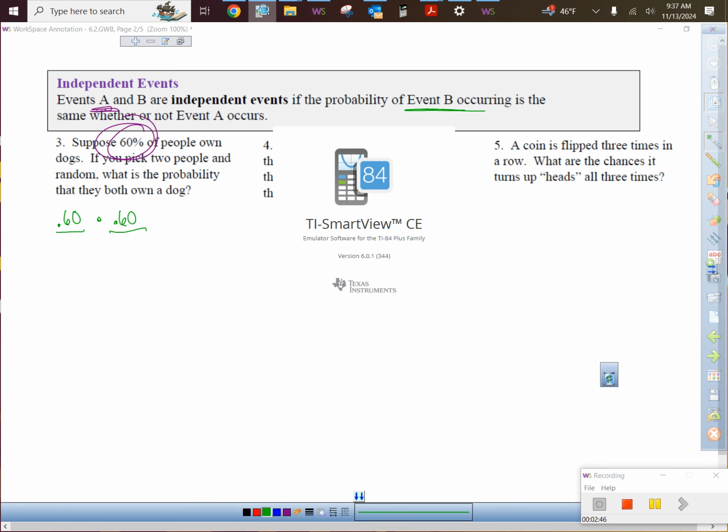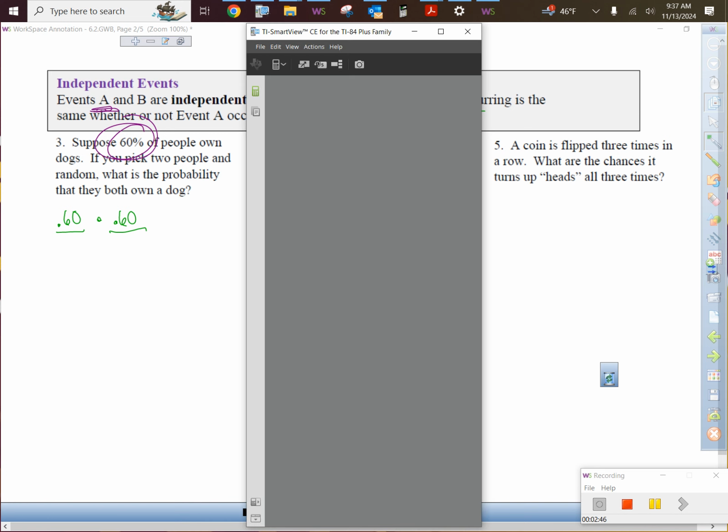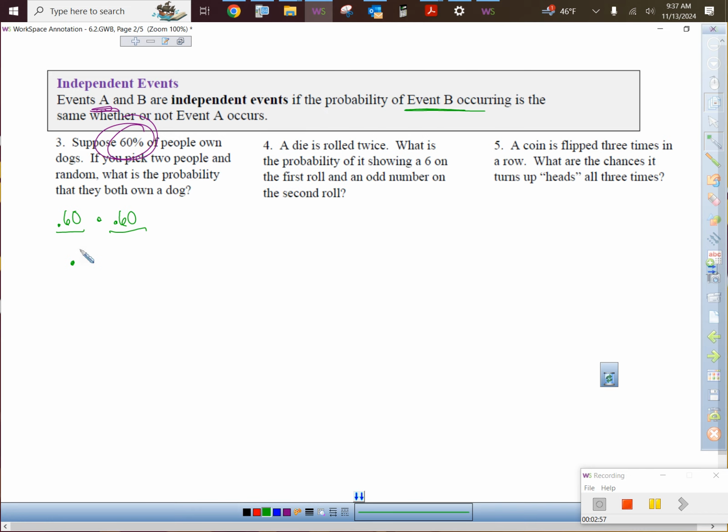Sorry, I thought I had my calculator open. Could you please take 0.6 times 0.6 and see what that would be? Did you get 0.36 on that? So if they ask you to leave it a decimal, we'll leave it 0.36. If they wanted that to be a percent, are you cool with that? It's 36% in that case. All right? So those had nothing to do with each other.